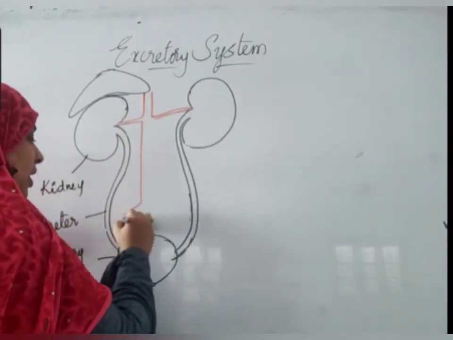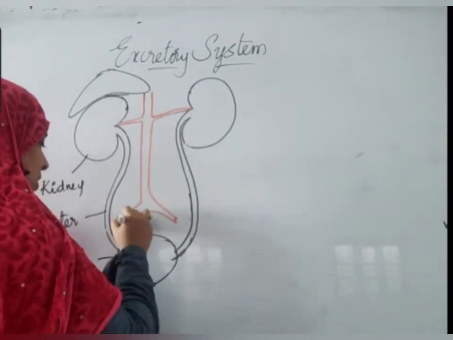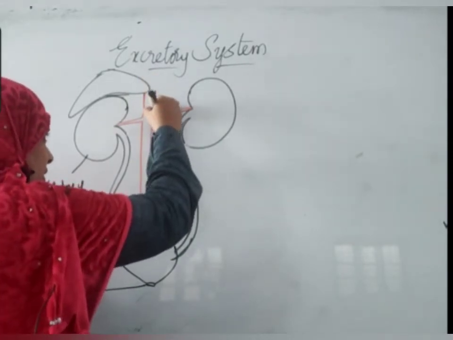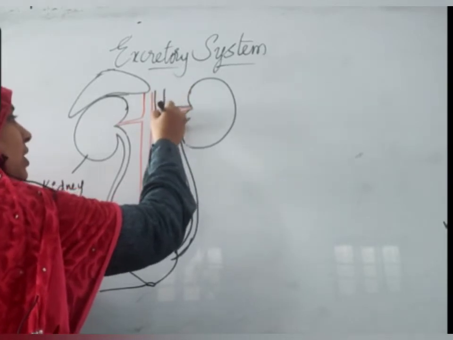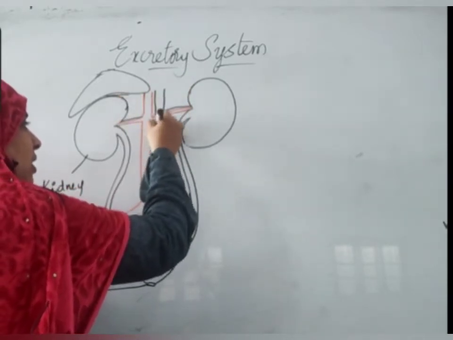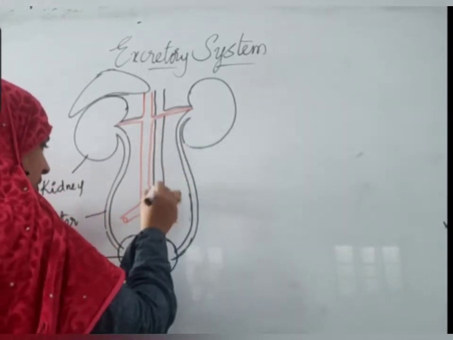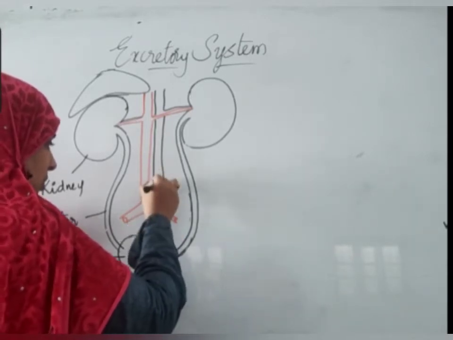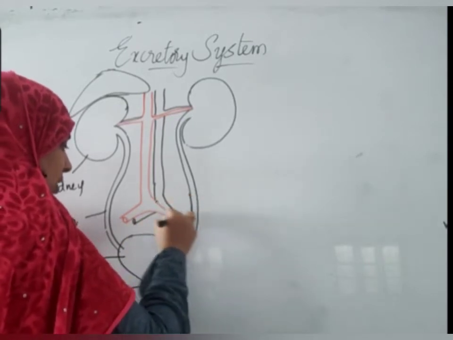It moves down, it is branched like this. Same way, one renal vein enters here, one branch enters the left kidney, one branch enters the right kidney, it moves down, it is branched here. So you can see it like this.